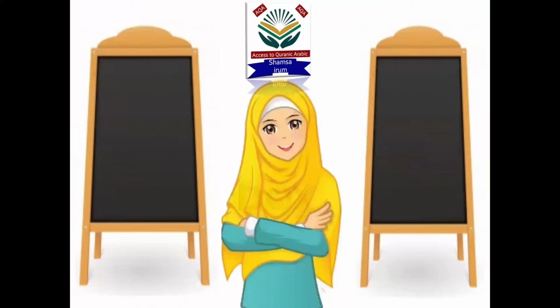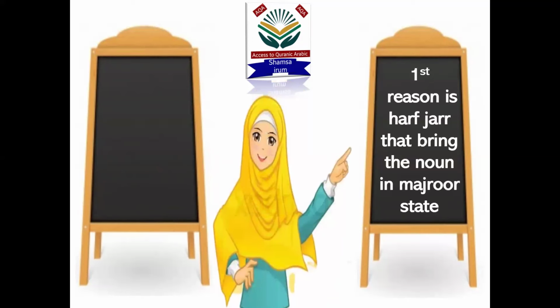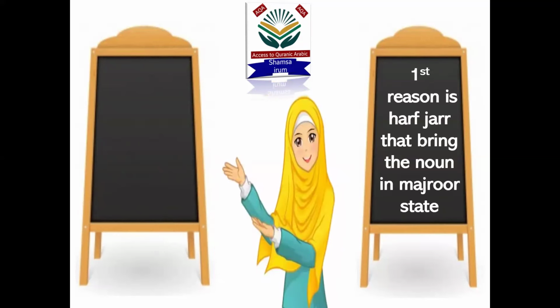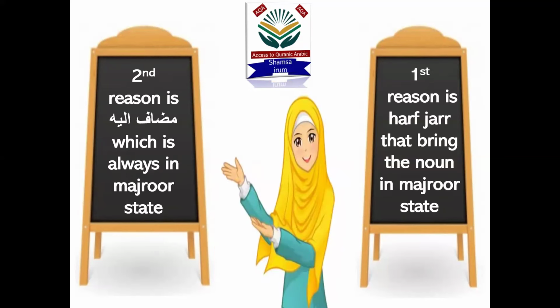In this slide, as you can see, there are two blackboards, and I made them for a reason. You know that any noun in the genitive case has two possible reasons behind it. The first reason is harfu jar, which brings the noun into majrur state, and the second reason is mudafun ilayhi, which is always in majrur state. So there are only two reasons for any noun to be in genitive case: either there is harfu jar before it, or the noun is a mudafun ilayhi.